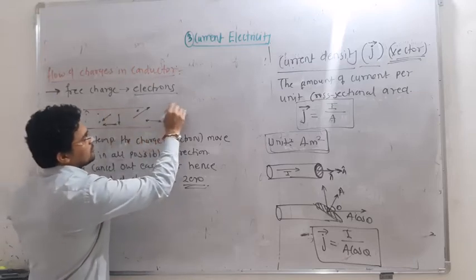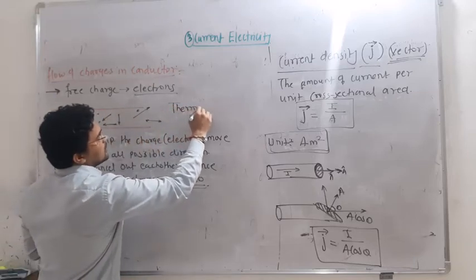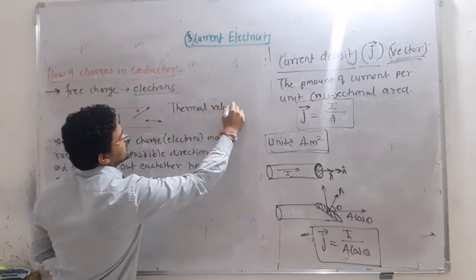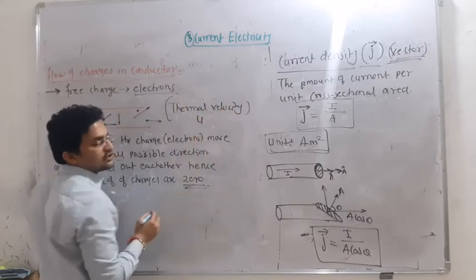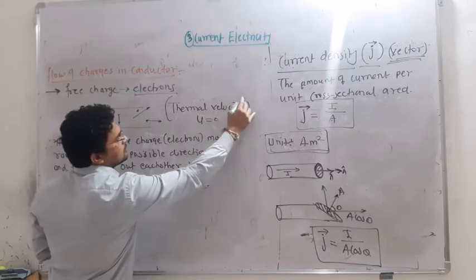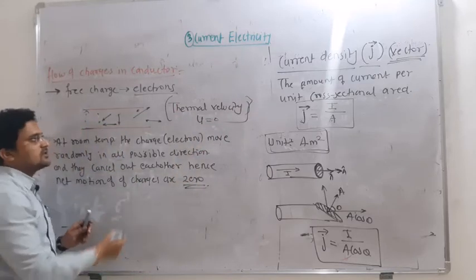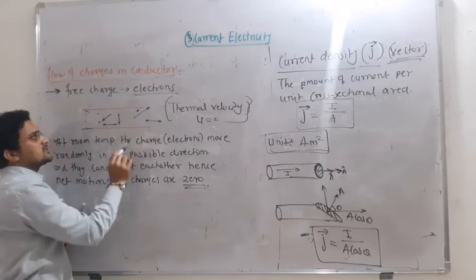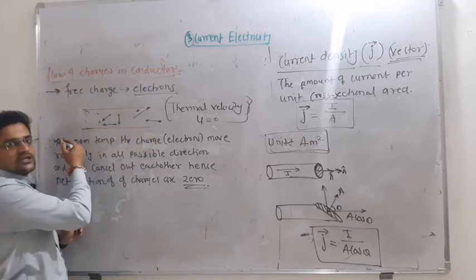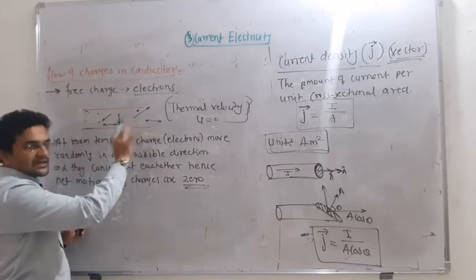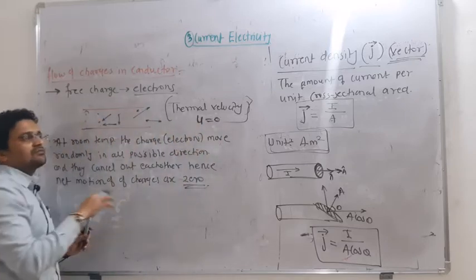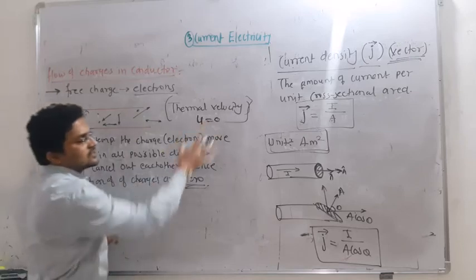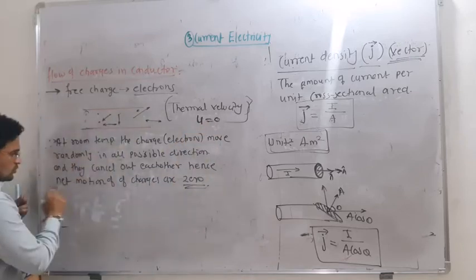Okay, so that velocity is known as what? A thermal velocity, due to the temperature of the conductor. So that thermal velocity is actually u, and it is 0 in total, because the number of electrons moving in one direction, the same amount of electrons are moving in the opposite direction. So they are cancelling each other. Hence the thermal velocity of this conductor without external force is almost 0. Okay, so here it is written.